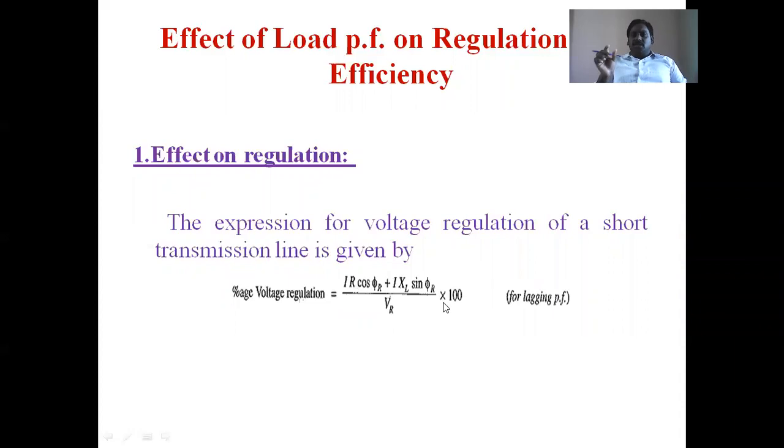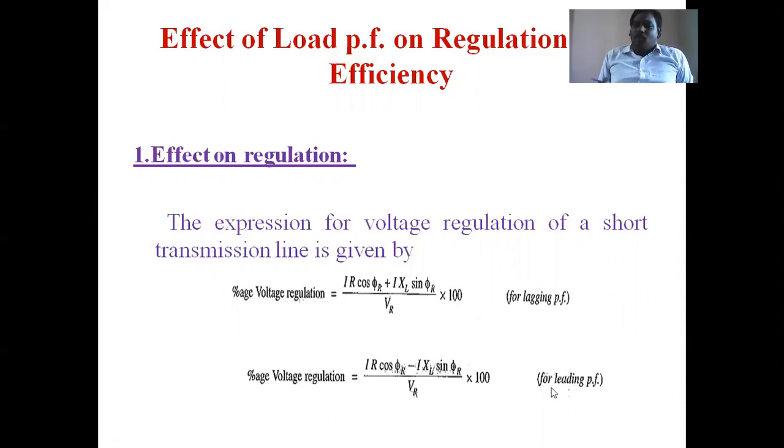Finally, Vs minus Vr means the difference between the voltages. That difference, the voltage drop, divided by the receiving end voltage, into 100, is the percentage voltage regulation formula. So this is for lagging power factor. For leading power factor, percentage voltage regulation is equal to (I R cos phi r minus I XL sin phi r) by Vr into 100. Why is it plus for lagging power factor and minus for leading power factor?